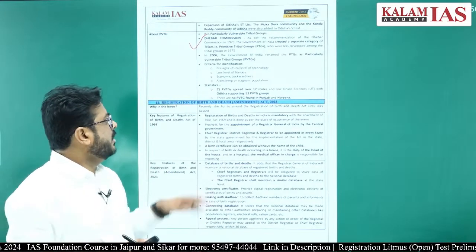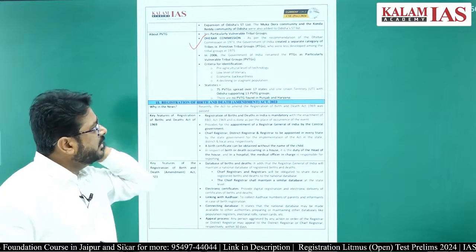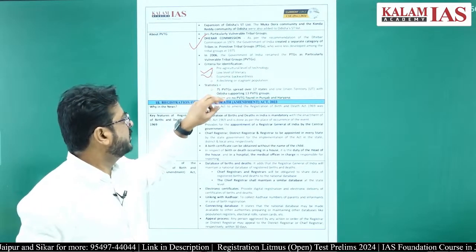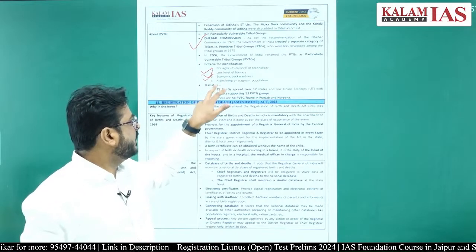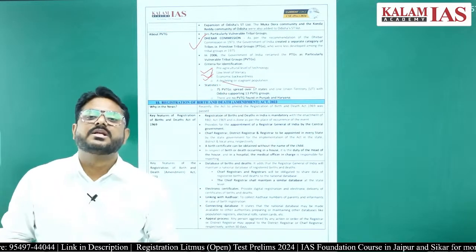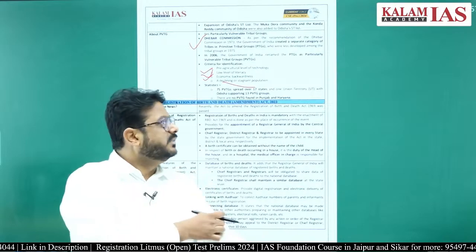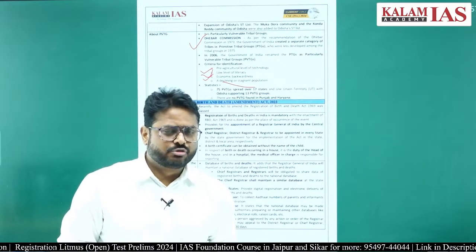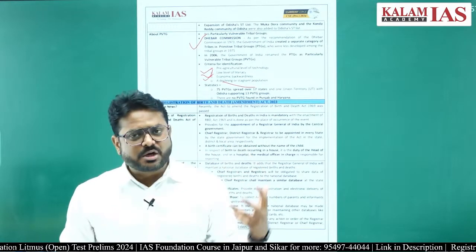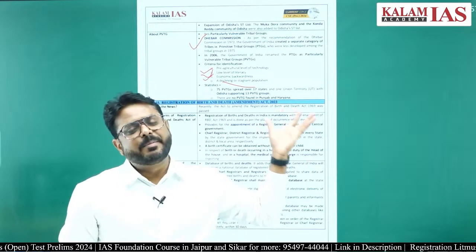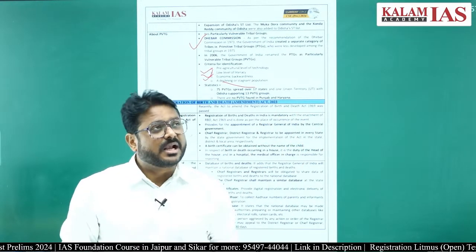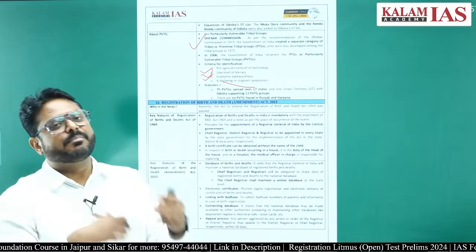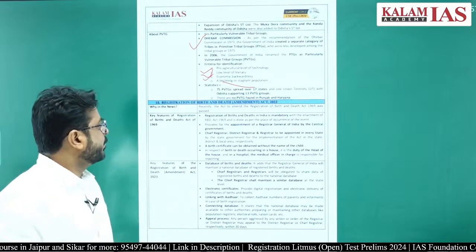Backward in the sense of what? They are still living at the pre-agriculture level of technology. They have a low level of literacy. They have economic backwardness, and there is a declining or stagnant population, right? Because of this, the PBTGs are being declared. In 17 states and union territories, PBTGs have been declared. Previously it was 75 in number, so now this has increased further, right?